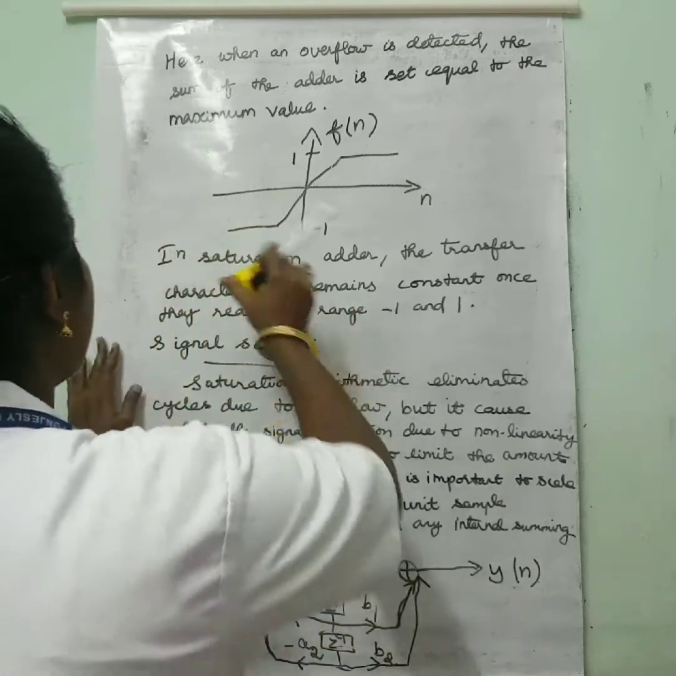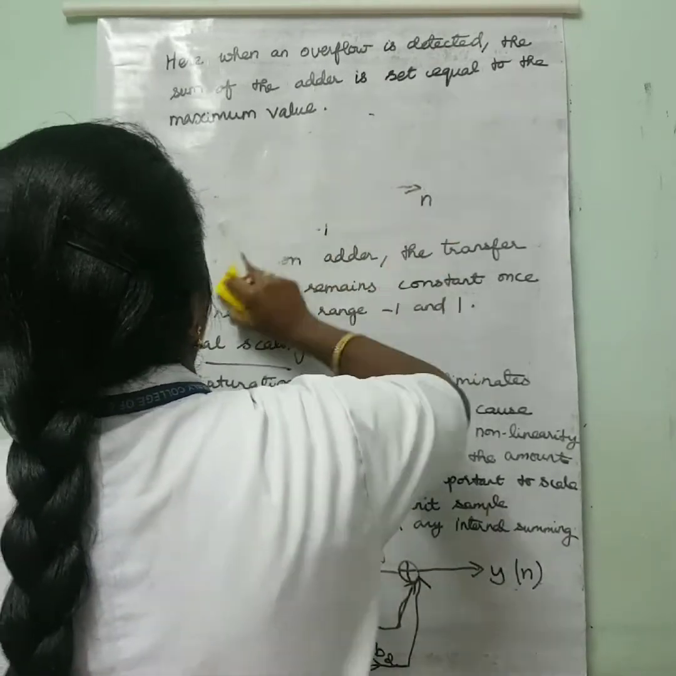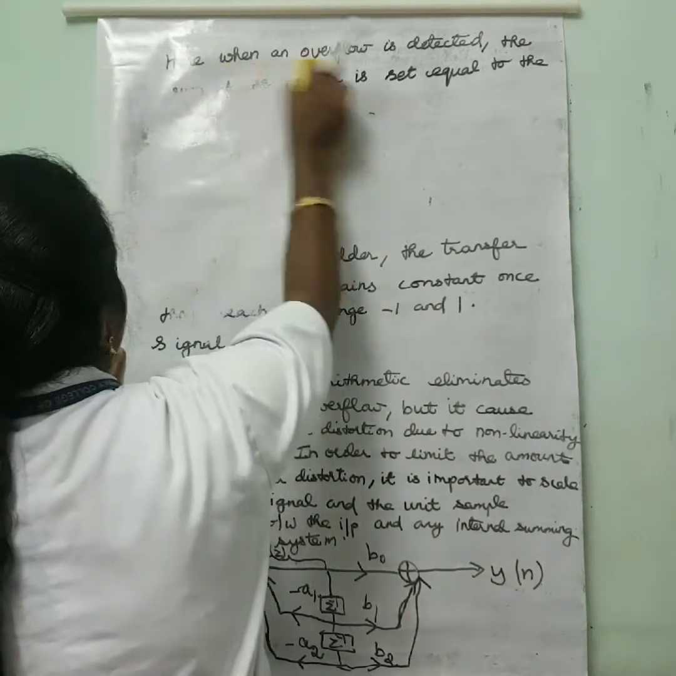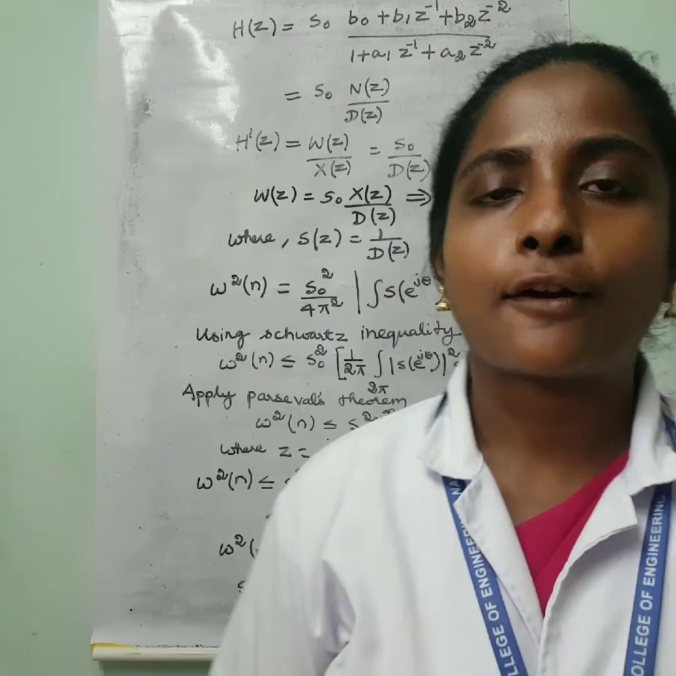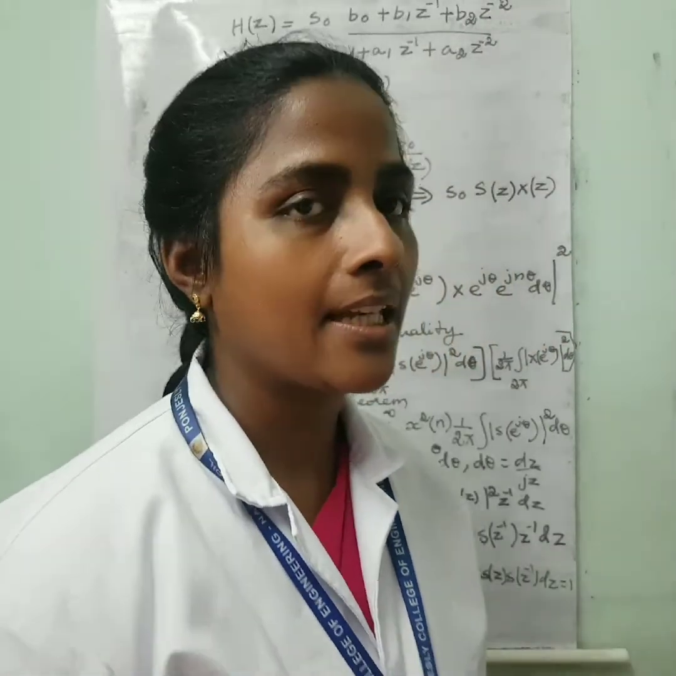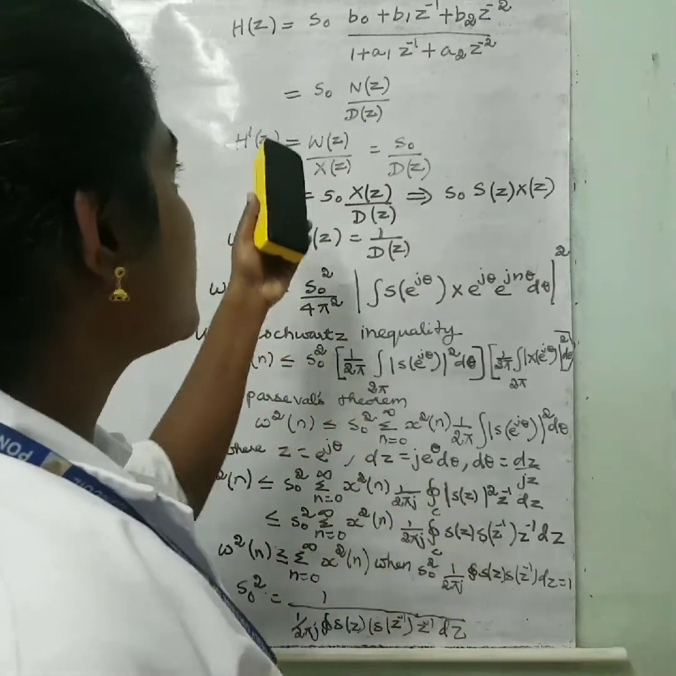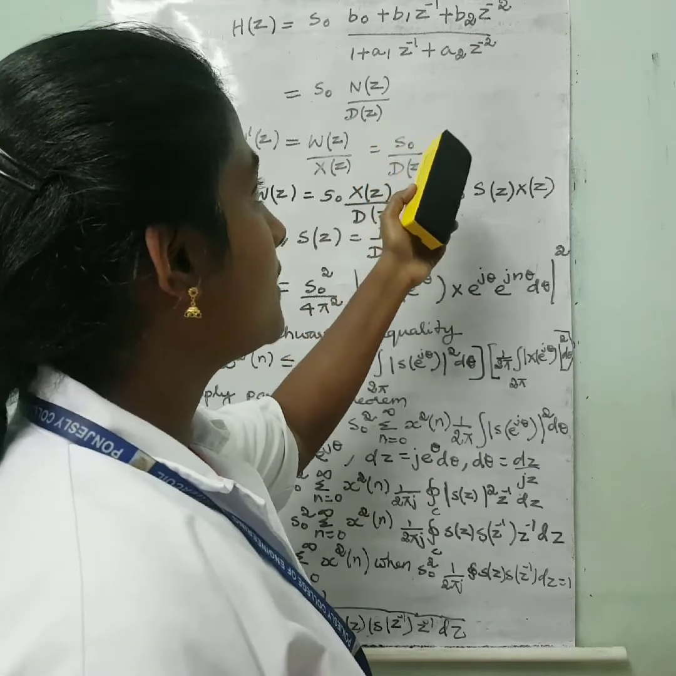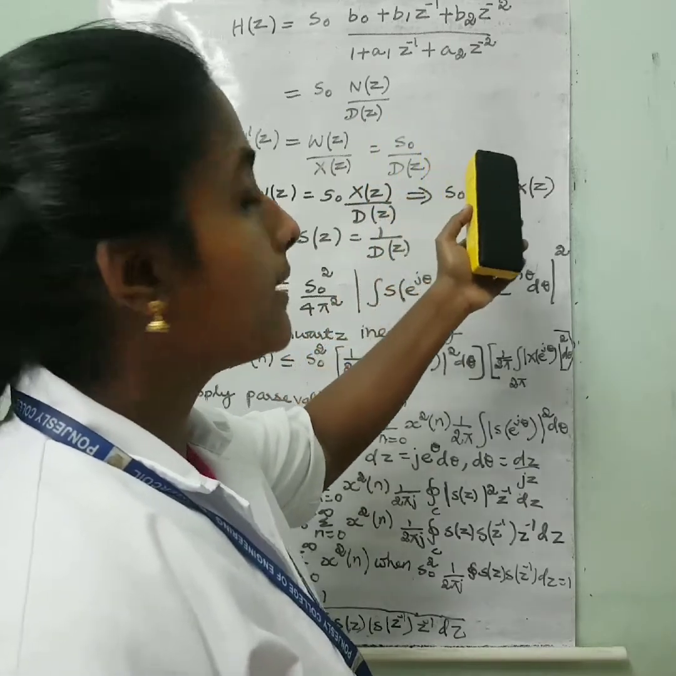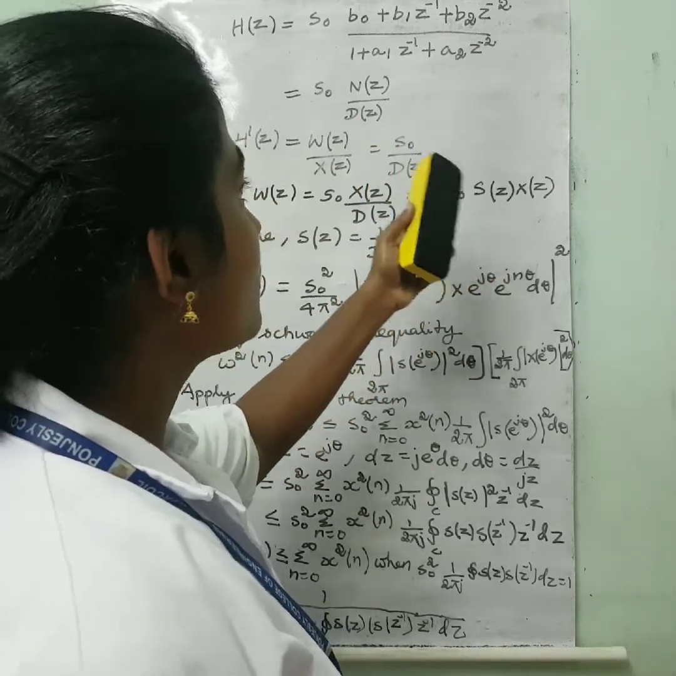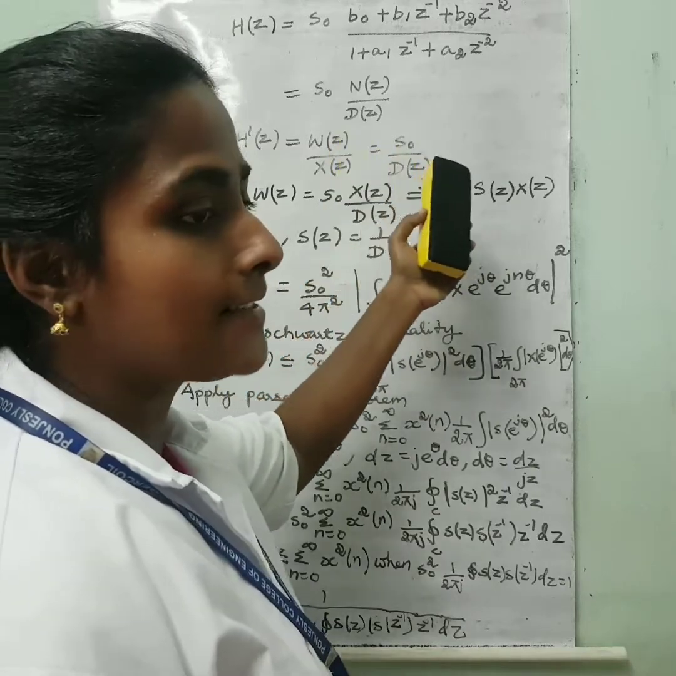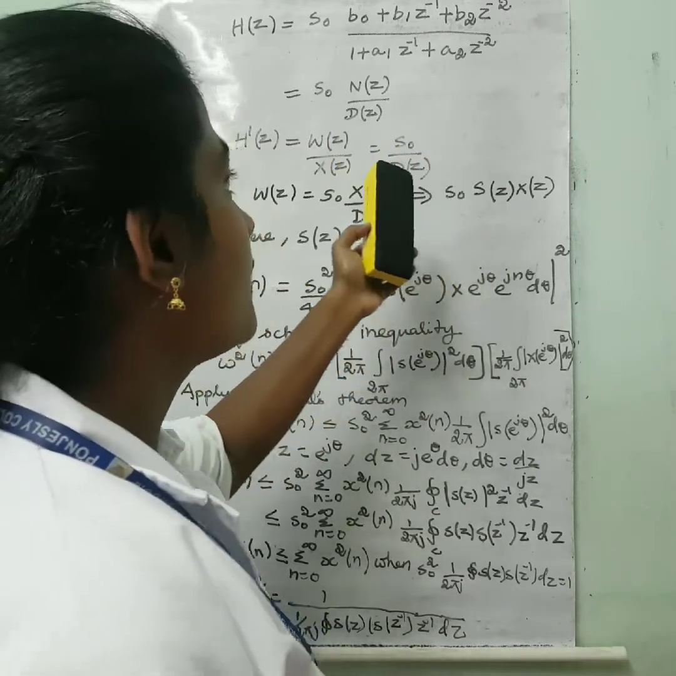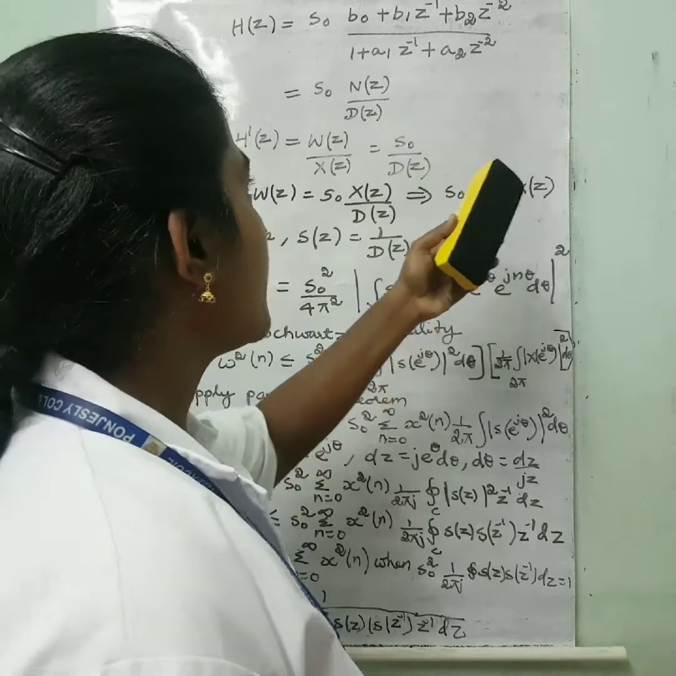From the diagram we can write the equation as H of z equal to s naught into b naught plus b1 into z power minus 1 plus b2 into z power minus 2, divided by 1 plus a1 into z power minus 1 plus a2 into z power minus 2.